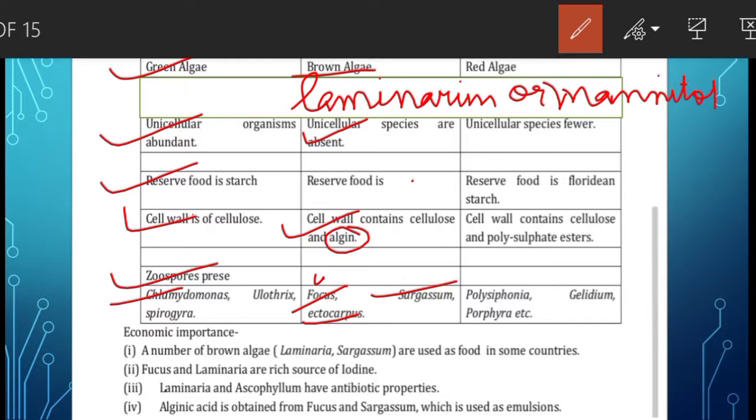Moving to the third class, that is Rhodophyceae, which is also known as red algae. It is commonly called red algae because of the predominance of the red pigment, that is R-phycoerythrin. This is the red colored pigment which is present in Rhodophyceae, and because of this dominant pigment, the algae is red in color.